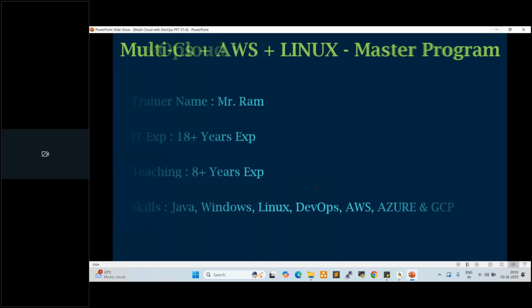My name is Ram. I'm having 18 plus years of experience in IT. Last 8 plus years, I'm in teaching. My skill sets are Java, Windows, Linux, DevOps, AWS, Azure, and GCP. These are the skill sets. Let's get started.